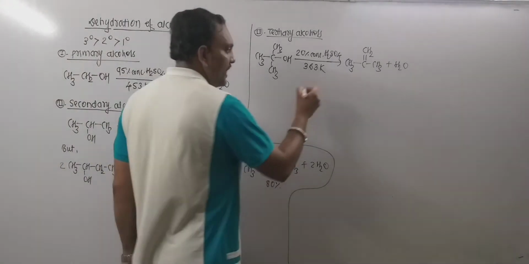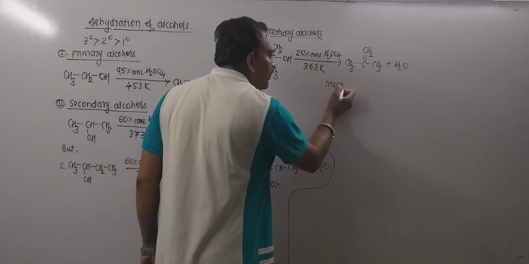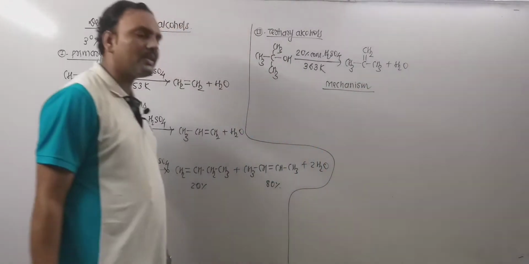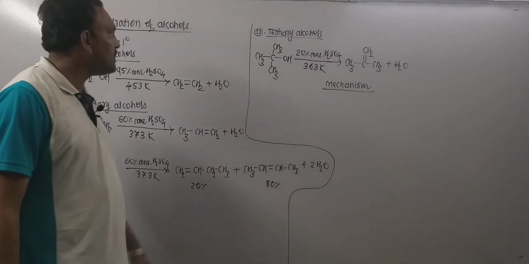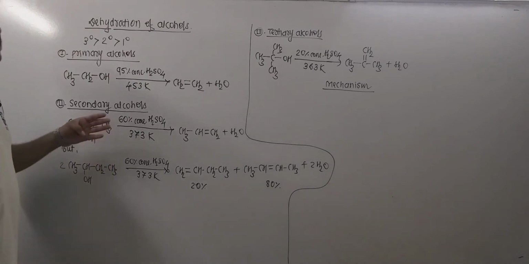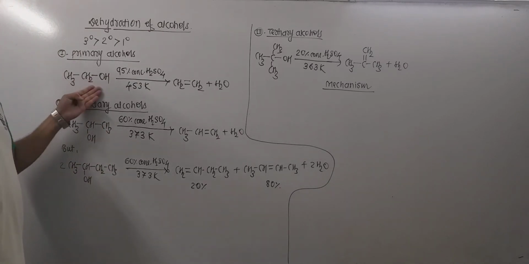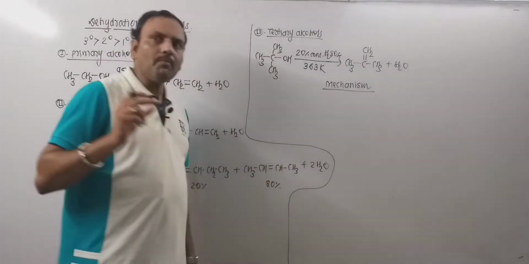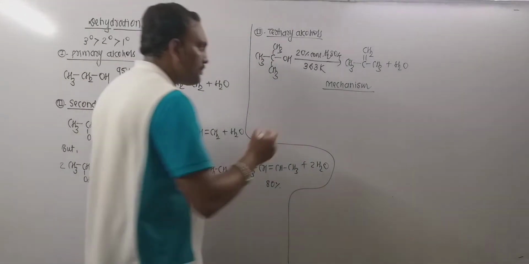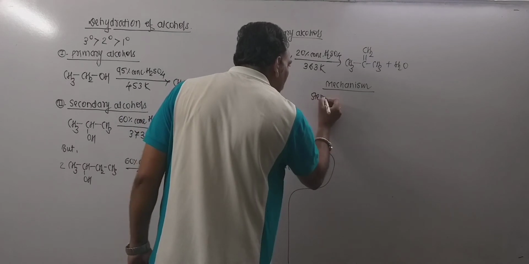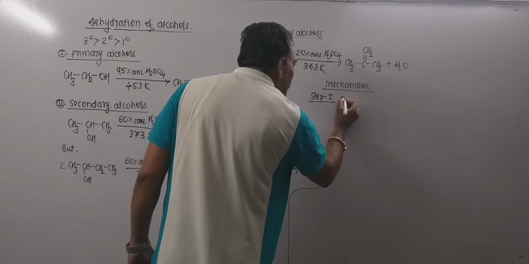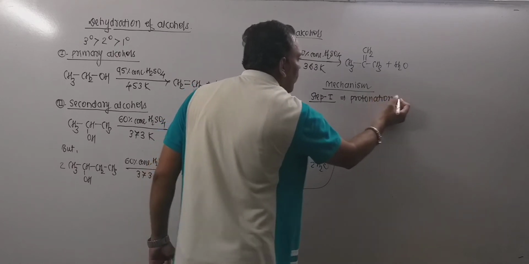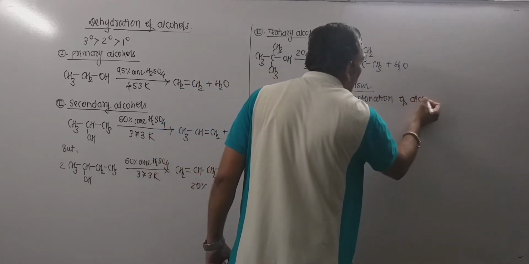Now, as far as the mechanism of this reaction, I mean dehydration, is concerned, it is very crucial and simple as well. Now we do explain this reaction right here. Now there are distinct steps, out of which step number 1 includes the protonation of alcohol.